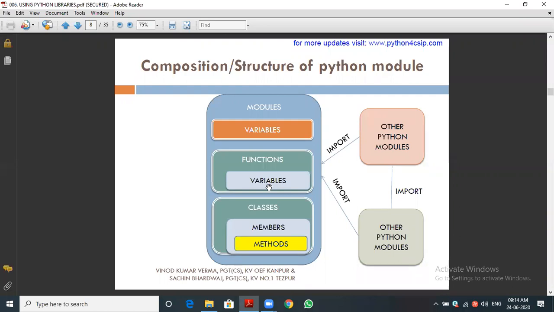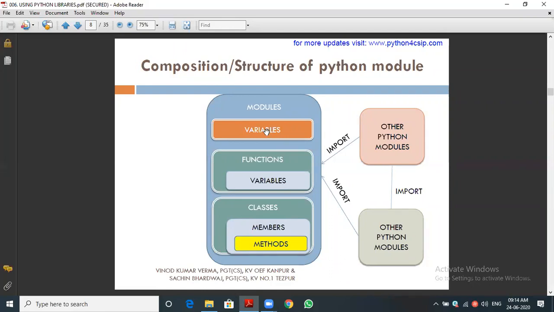Can you understand that? Yesterday's program, were you able to follow? Yes. So those are local variables, and there are also classes, member functions and member classes. That is not in our syllabus, but it is one concept. These are all defined in our module. This is the structure of a module, how a module is composed.